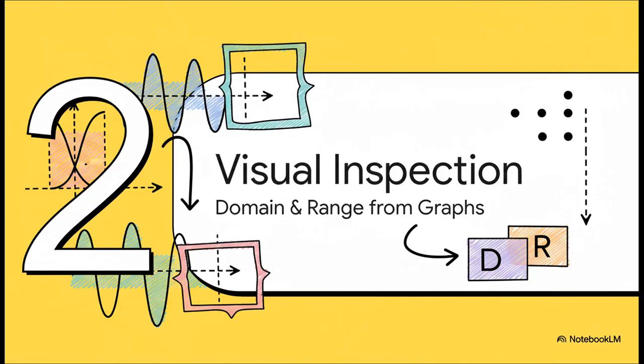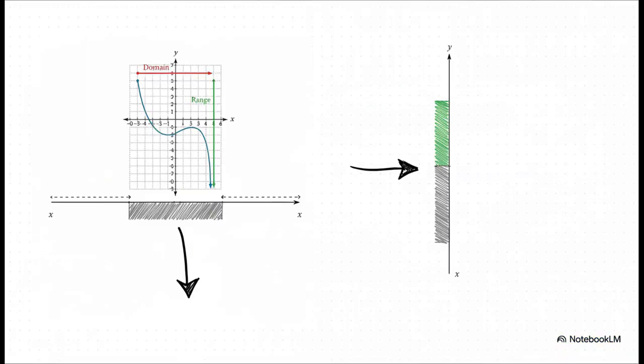All right, enough with the definitions. Let's be real, the absolute best way to get a feel for domain and range is to just see them. When you've got a graph of a function, you can often find what you need just by looking at the picture. And this visual is just brilliant. Here's the trick. To find the domain, imagine taking that entire blue line and squashing it flat onto the horizontal x-axis. The mark it leaves? That's your domain. For the range, you do the exact same thing, but you squash it sideways onto the vertical y-axis. That shadow it leaves is your range.